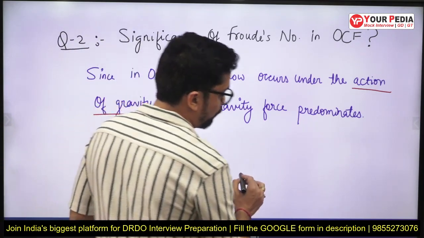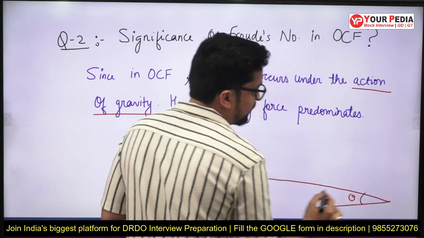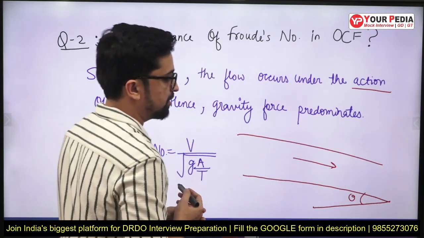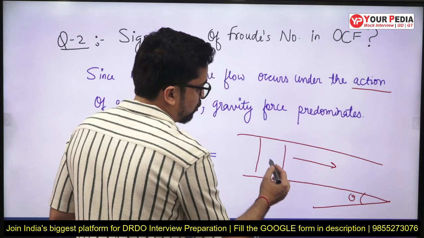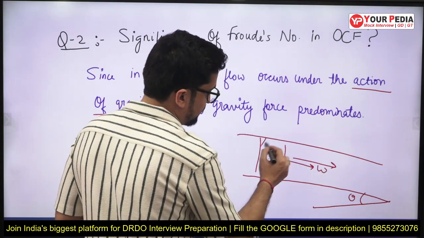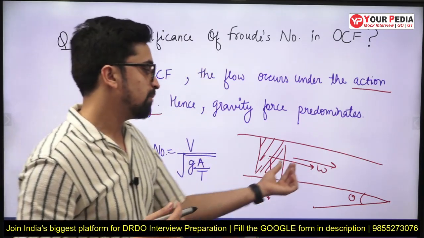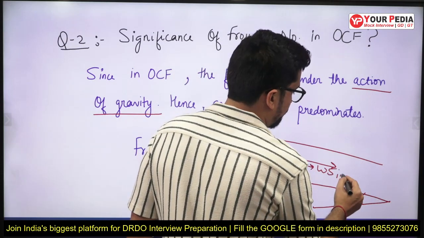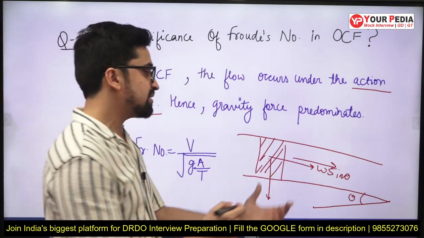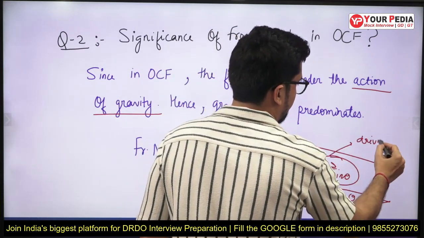So what we do in open channel flow is we lay the open channel at a certain slope and water travels in the downstream direction just because of the component of weight in the downstream direction. Suppose this is the water or control volume we are taking. So the component of weight in the downward direction is W sin theta, and this is basically the driving force, right?